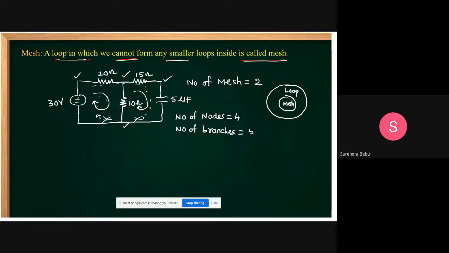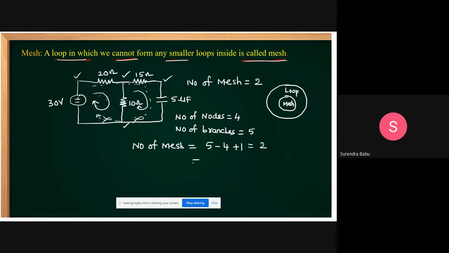Total is 5 number of branches. Then how to get the number of meshes? The number of meshes equals, yes, friends, 5 minus 4 plus 1. Then how much can you get?